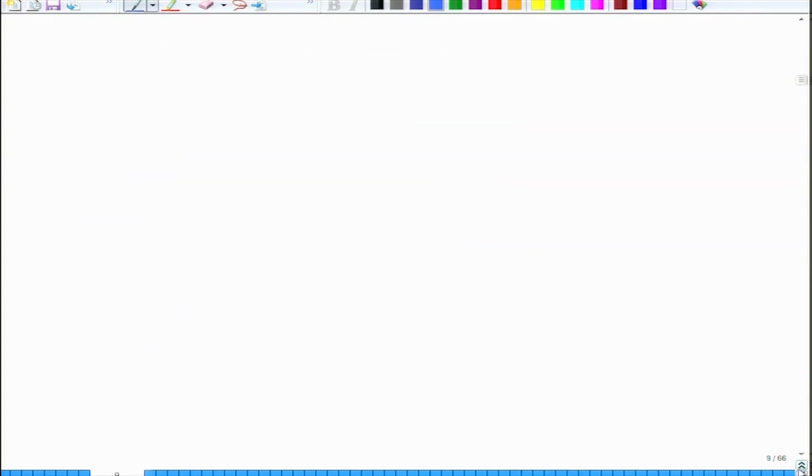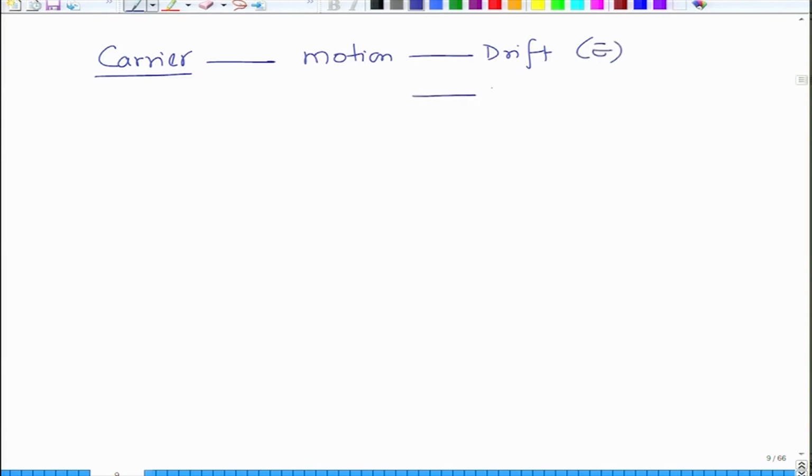So, now having looked at these values, we have different carrier transport, generation or movement mechanisms. Carriers can have motion: drift under the influence of an electric field, and diffusion as a result of a concentration gradient.